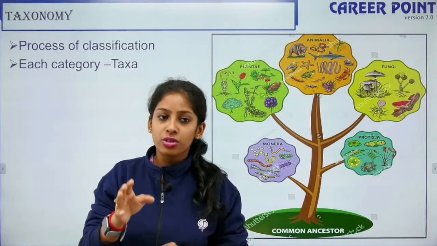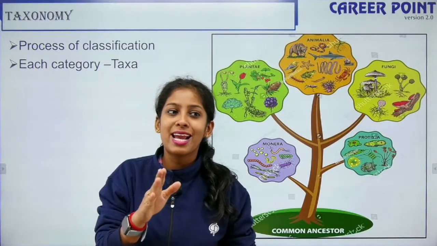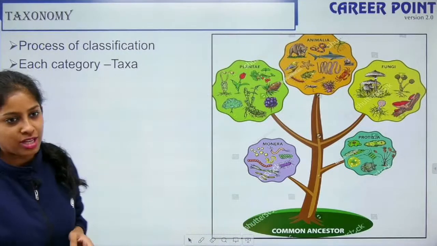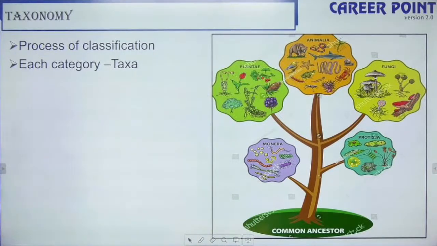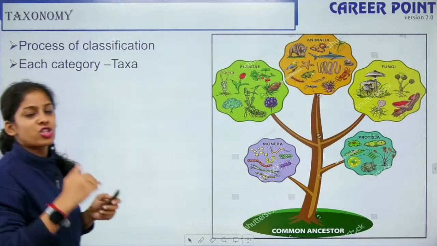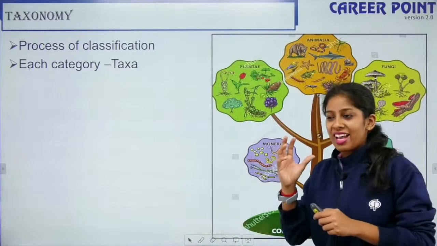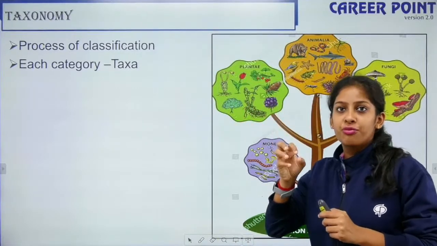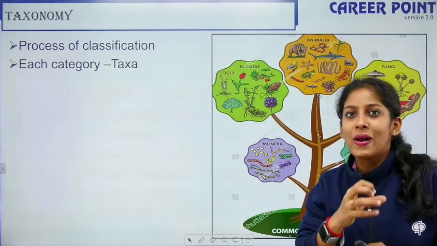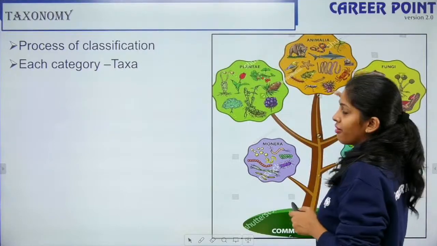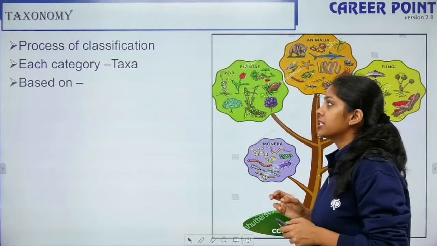If I caught you right, we are talking about catalog. That is a type of taxonomical aid that I'll discuss now. So what is taxonomy? The process of classification is taxonomy. If I classify 5 things into 5 different groups, each one is called a taxon. Suppose I am classifying Plantae, Animalia, Fungi, each one is a particular taxon.